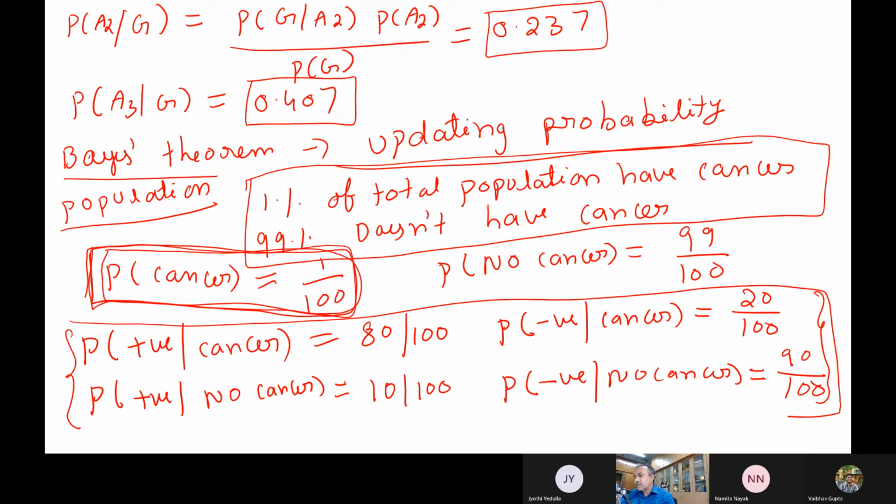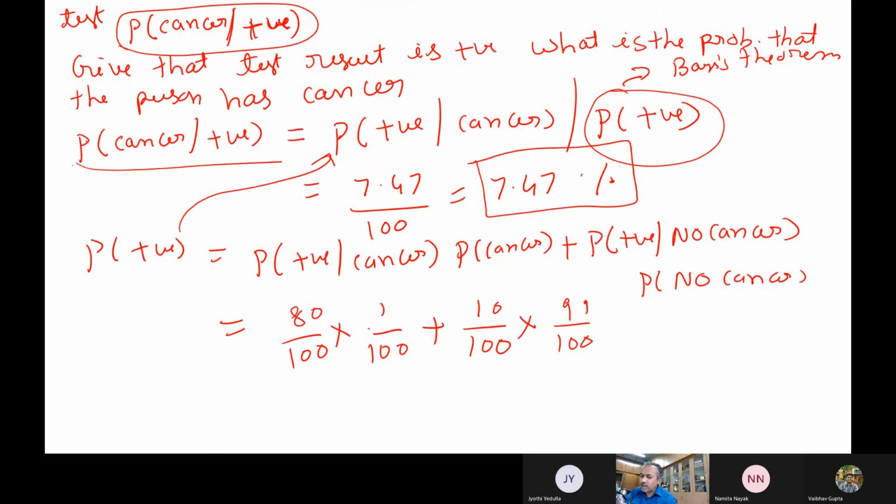Now, what this person has done is he has done the test actually, and the test has told it is positive. So now the test result is positive, and what is the probability that the person has cancer? How much is this probability? 7.47. Now previously how much was the probability of cancer? Without doing the test, if you take any person randomly, you can easily say that the probability of getting cancer was 1% only.